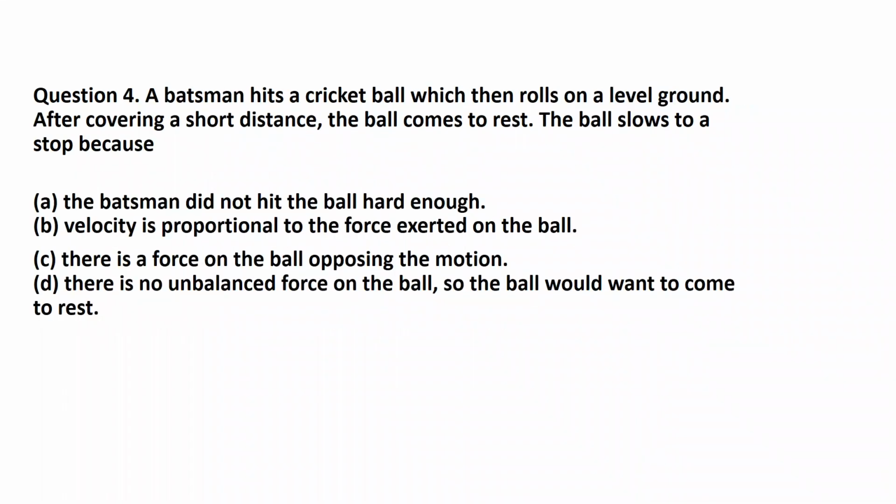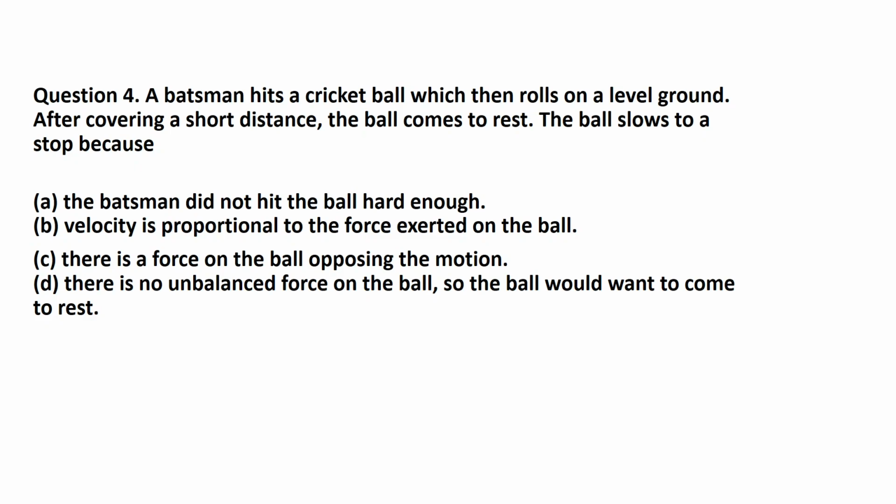Next question. A batsman hits a cricket ball which then rolls on the level ground. After covering a short distance, the ball comes to rest. The ball comes to a stop because: A. The batsman did not hit the ball hard enough. B. Velocity is proportional to the force exerted on the ball. C. There is a force on the ball opposing the motion. D. There is no unbalanced force on the ball, so the ball would want to come to rest.